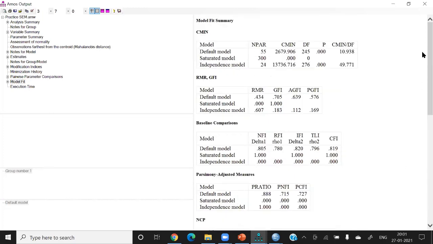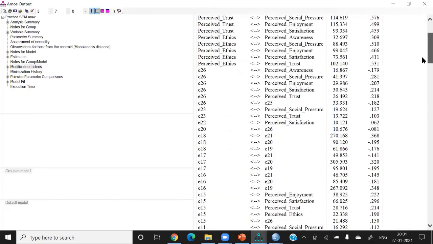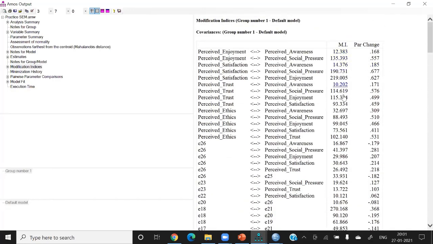Actually, most of the scholars are stuck at this point and they don't know what to do. I got calls from scholars saying that they are stuck in SEM and don't know what to do. So what you should do is go for the modification indices. You can see that there are a lot of suggestions in the modification indices. There are two types of suggestions. The first suggestion is basically the joining of the correlations. And later on, we have the joining of the error terms.